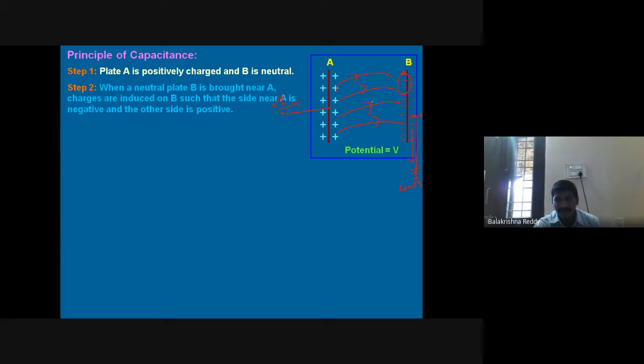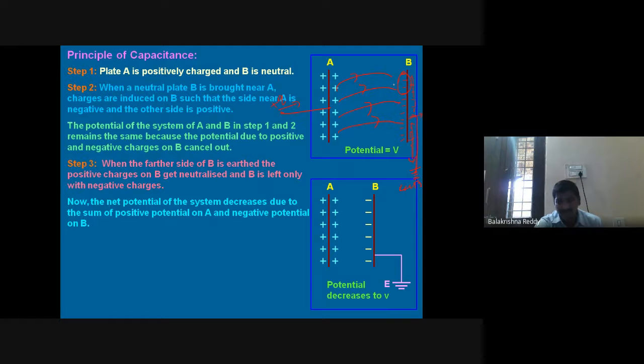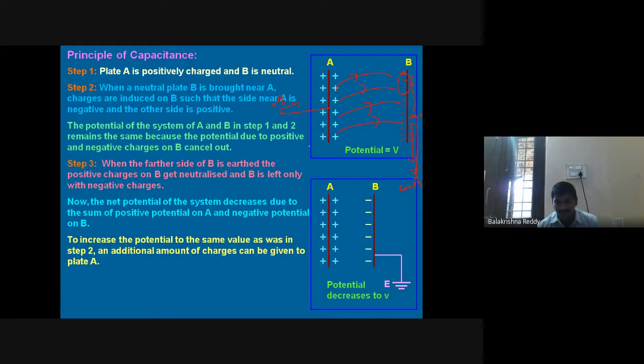Now, when plate B is brought near, automatically in plate B the charge is induced. Since it is induced, it is connected to the earthing. Therefore, a potential difference is created. Since the potential difference is created in the opposite manner, automatically a continuous flow is created between A and B. It takes a little time to induce, and so on, from here to here.